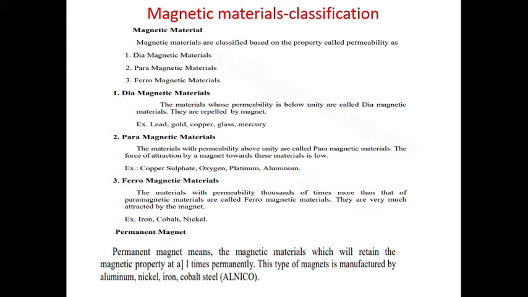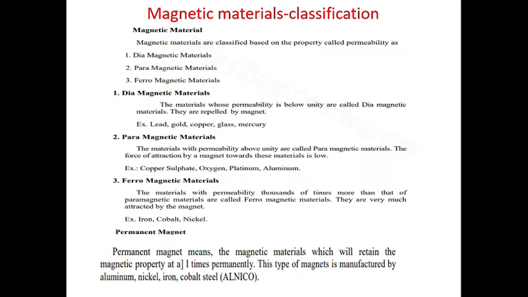Next we will see paramagnetic materials. The materials with permeability above unity are called paramagnetic materials. The force of attraction by a magnet towards these materials is low. Examples are copper sulfate, oxygen, platinum and aluminum.